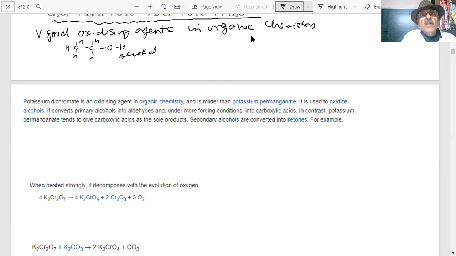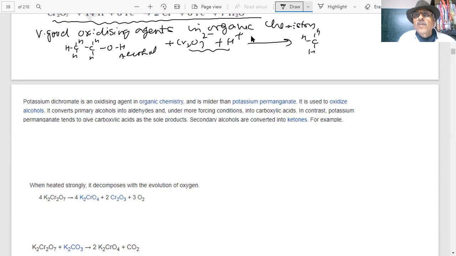And we have Cr2O7 2 minus and H plus acid. What happens? You have seen dichromate and acid oxidation. Alcohol is oxidized to aldehyde. What is an aldehyde, student? This is an aldehyde. You have seen in organic chemistry when I told you.